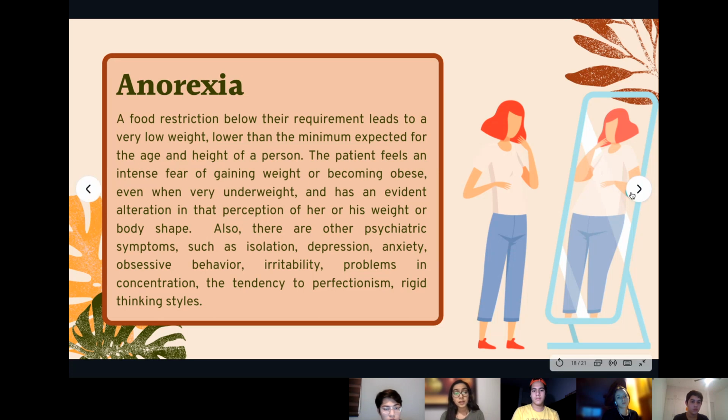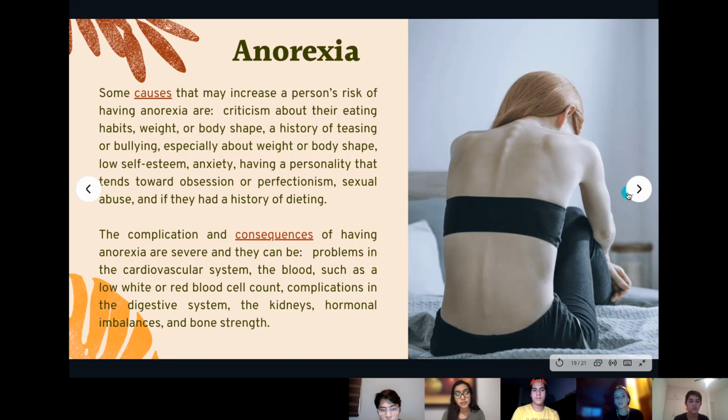So now some of the causes that may increase a person's risk of having anorexia are criticism about their eating habits, weight or body shape, a history of teasing or bullying, especially about their weight or body shape, low self-esteem, anxiety, having a personality that tends toward obsession and perfectionism, sexual abuse, and if they have a history of dieting.